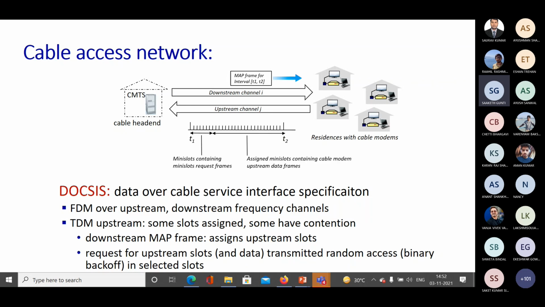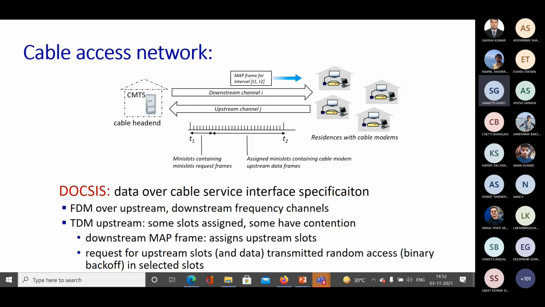Within this T1 and T2, some mini time slots are being divided. These are mini slots that contain request frames. Whenever we are transmitting on upstream channels, these mini slots are assigned to the users so that they can transmit their data.